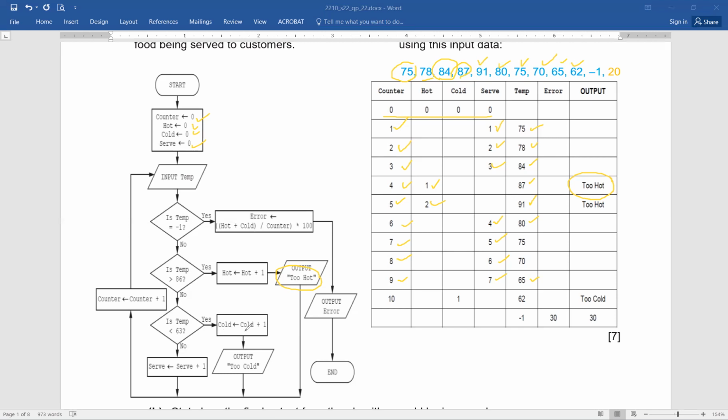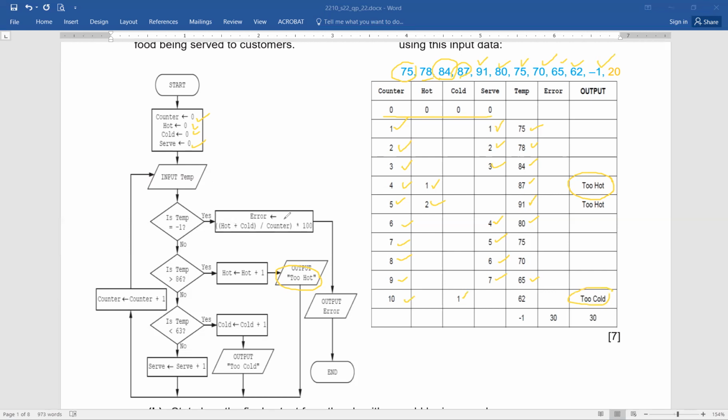And that will result in the value of cold being increased by 1. So you can see all the values are blank here and the value of cold is increased by 1. And the output of 2 cold, you can see it's here. And then the counter's value is increased again by 1. You can see it's 10 and it moves up. Now it's -1. Now see, when the input of -1 is there, yes.